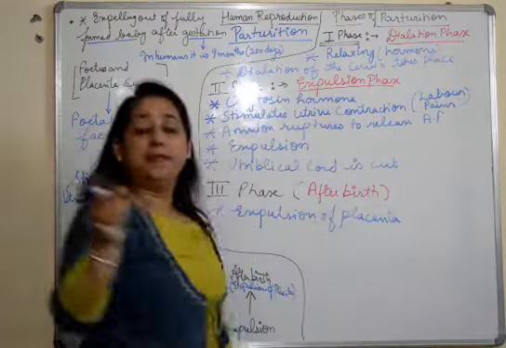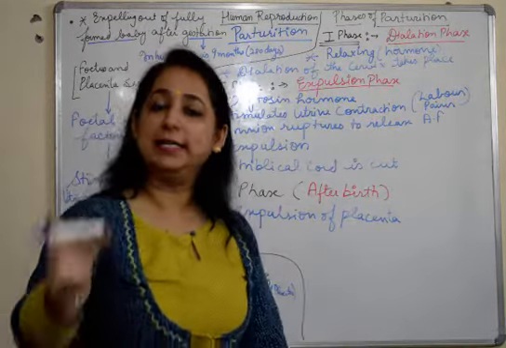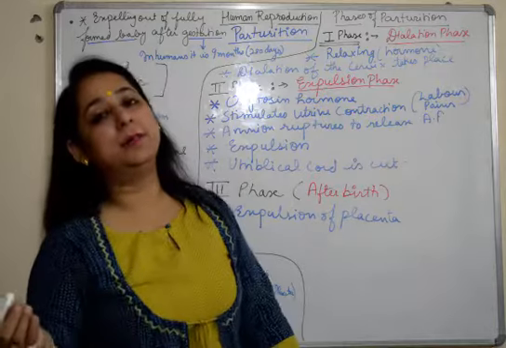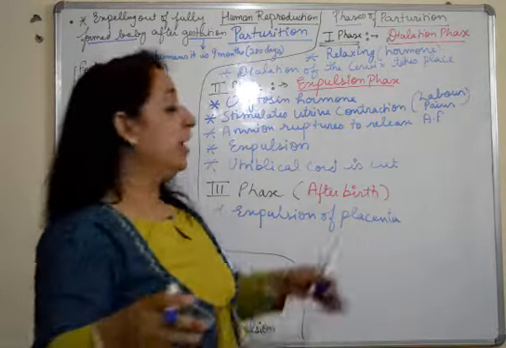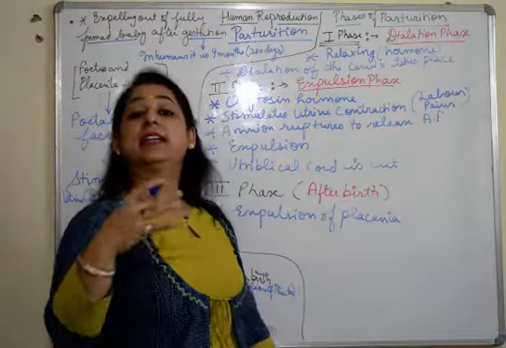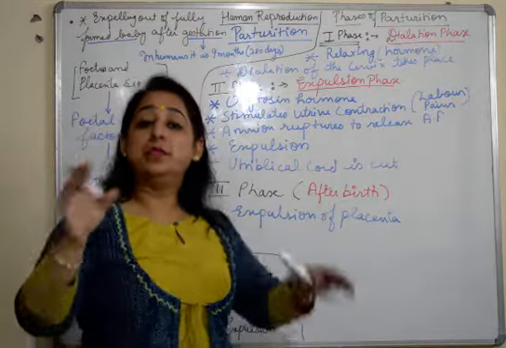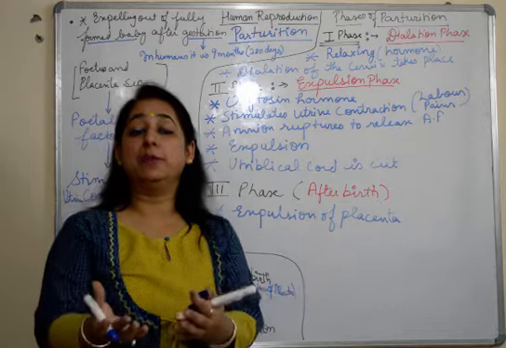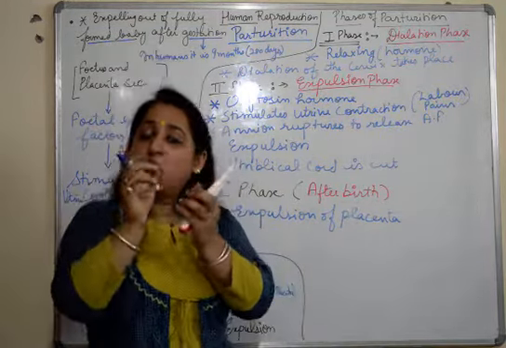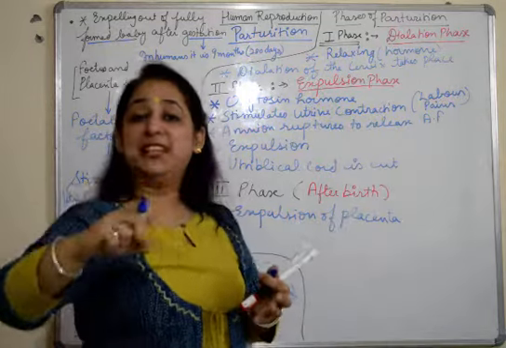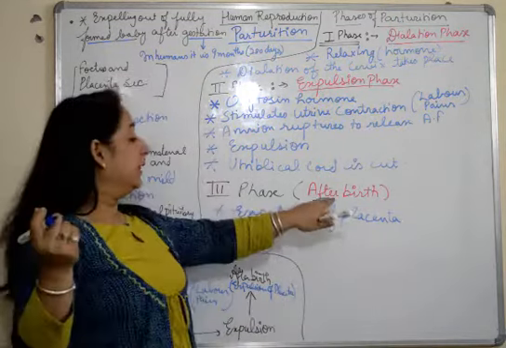We all know that humans have deciduate placenta, the embryonal part and the fetal placenta are both expelled out, or you can say the whole placenta is expelled out as afterbirth, after the expelling out of the baby. What happens? The uterus has enlarged when the development of the baby takes place. The uterus shrinks after the expulsion, and the placenta also shrinks from the uterine wall and detaches, and it is removed out.